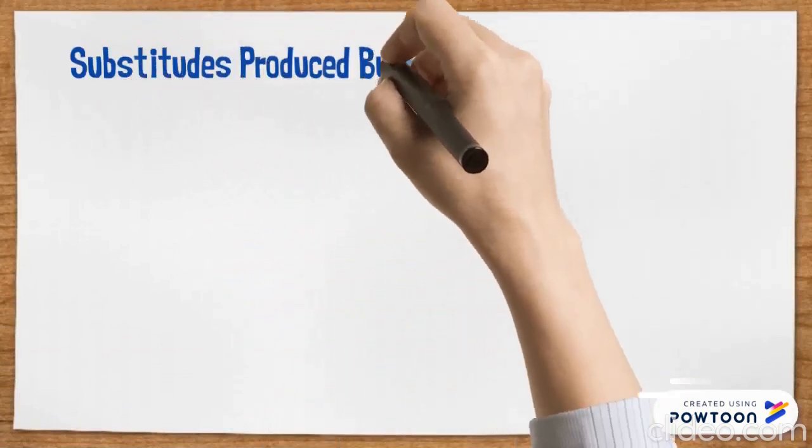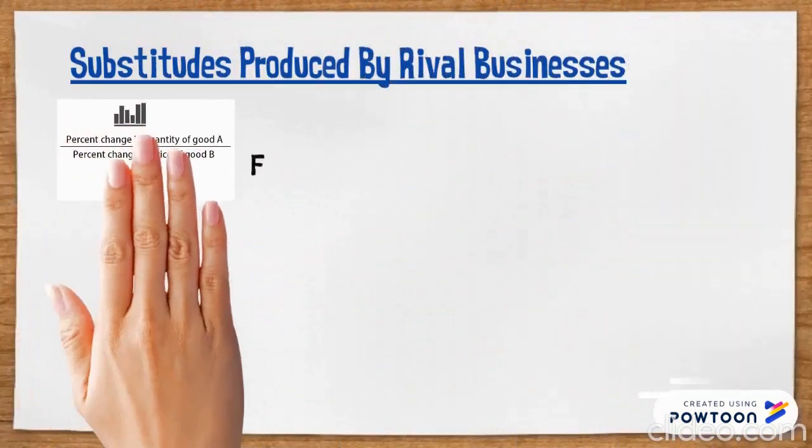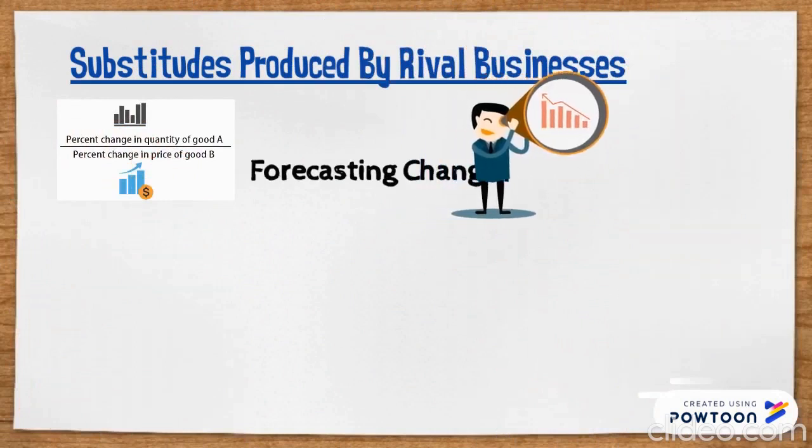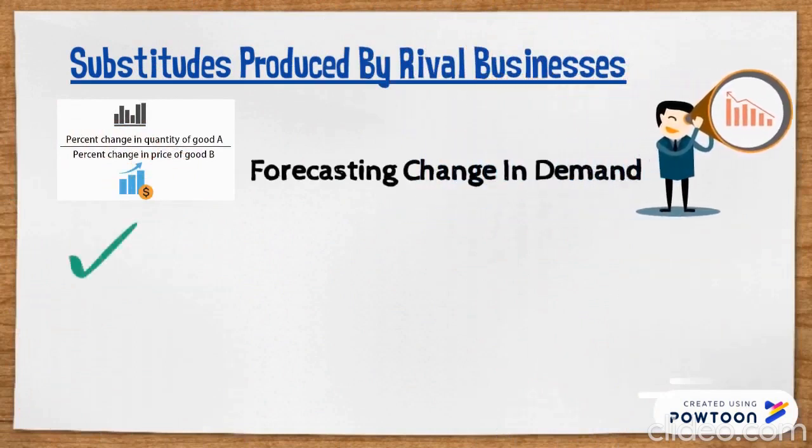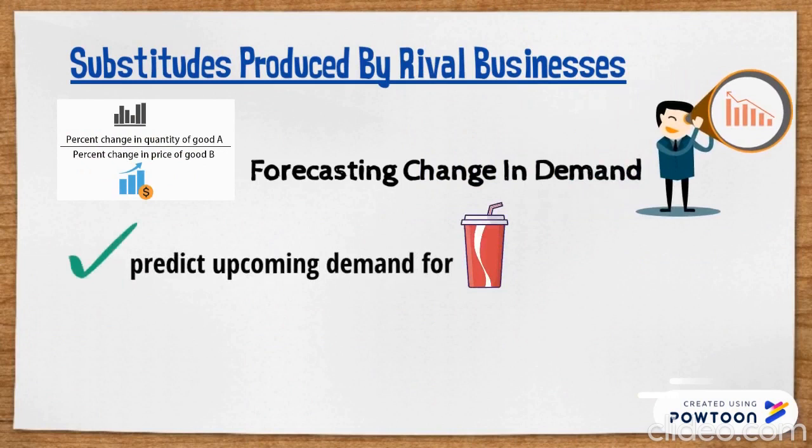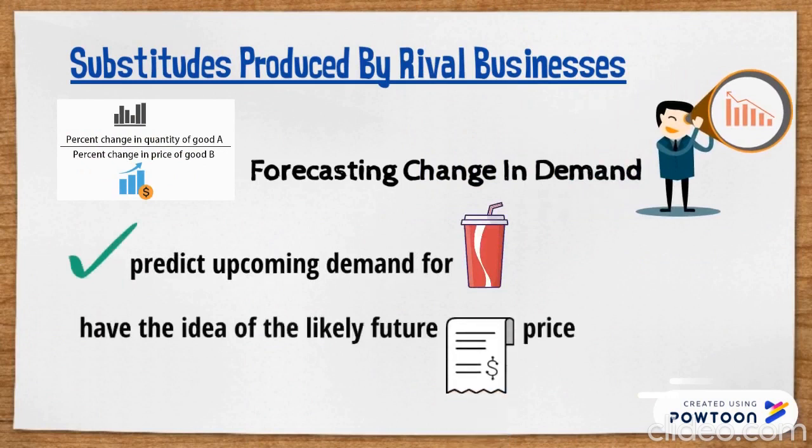In the case where substitutes are produced by rival businesses, XED could be used to forecast the change in demand for its product. The business will be able to predict upcoming demand for its goods when they have an idea of the likely future price of its substitute, assuming ceteris paribus.